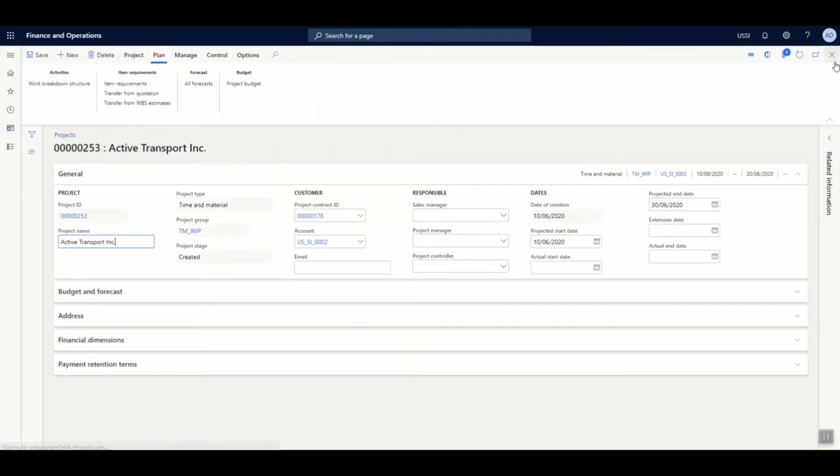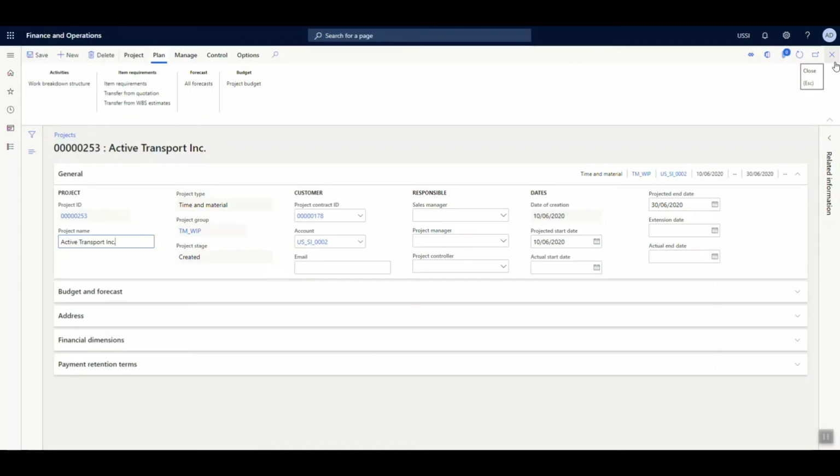So earlier, as per the process flow, what we have done till now is we created a project quotation by using the work breakdown structure template, which was already predefined in the system. We made the changes as per the client requirement and sent it to the client for confirmation. After negotiations, a decision was made to proceed with the project, in which case the project quotation was converted to a project.